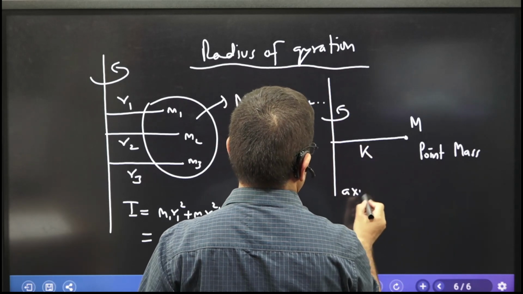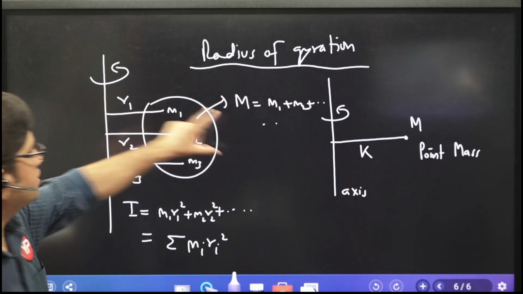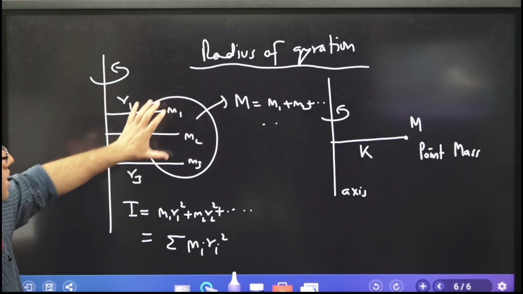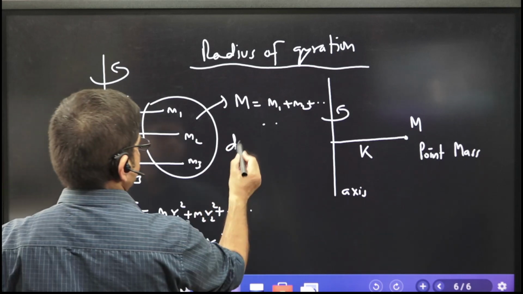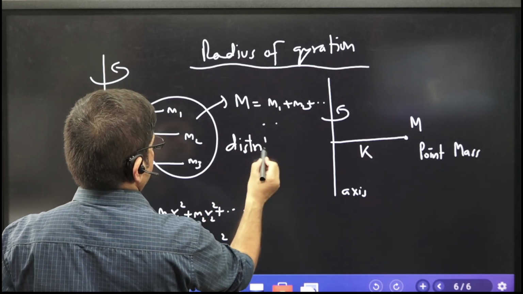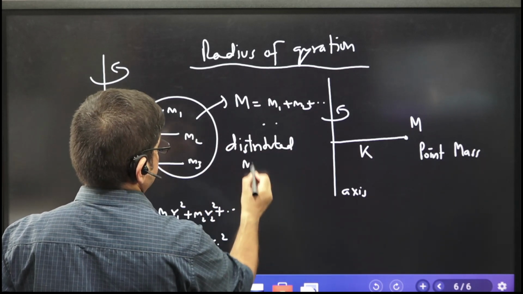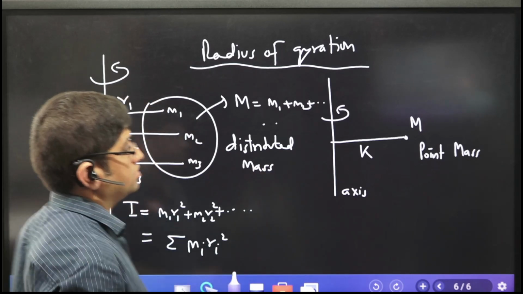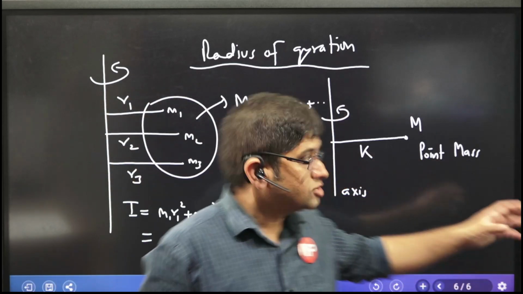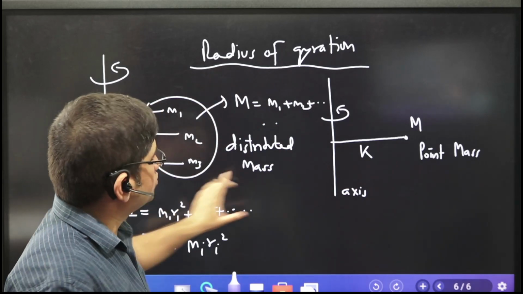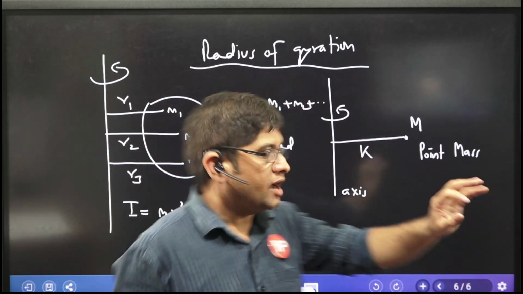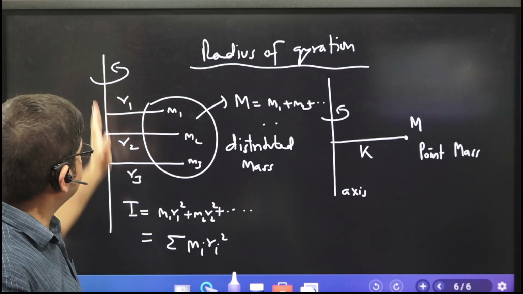This is the axis. Now see the difference between this case and that case. In this case, it is a real body with distributed mass M1, M2, M3. Here it is a point mass. The total mass M was distributed, but here it is a point mass.